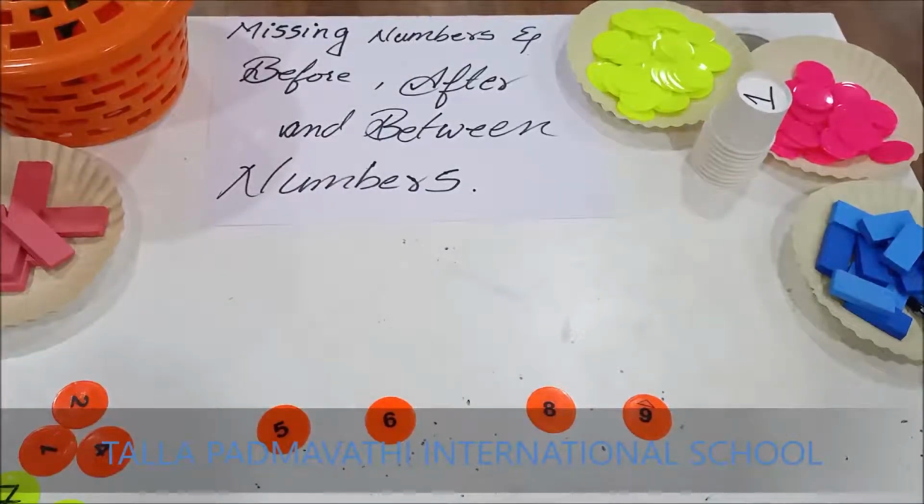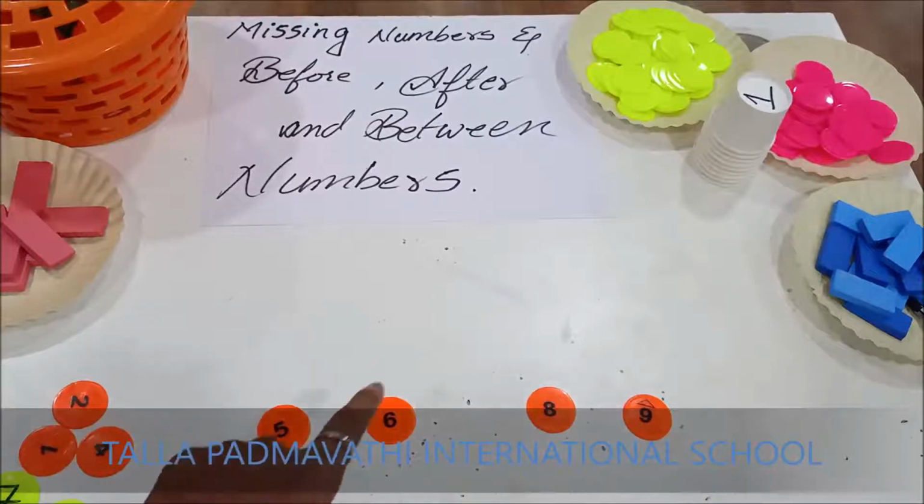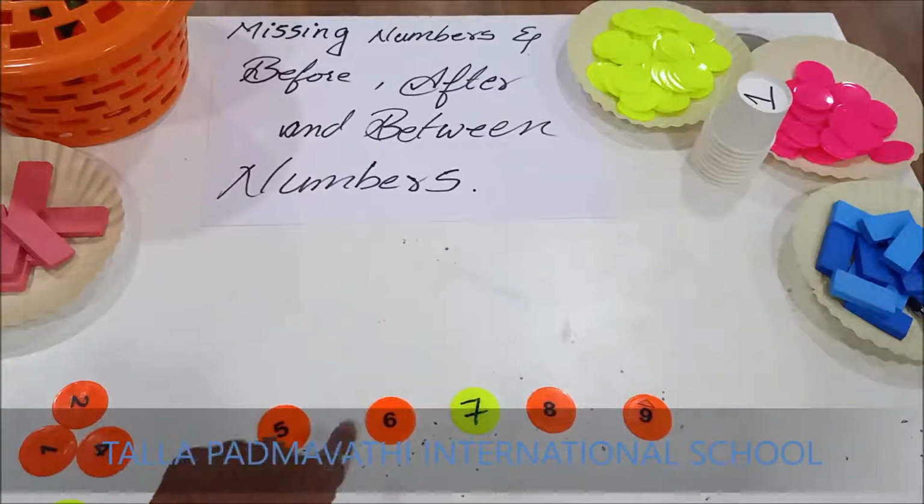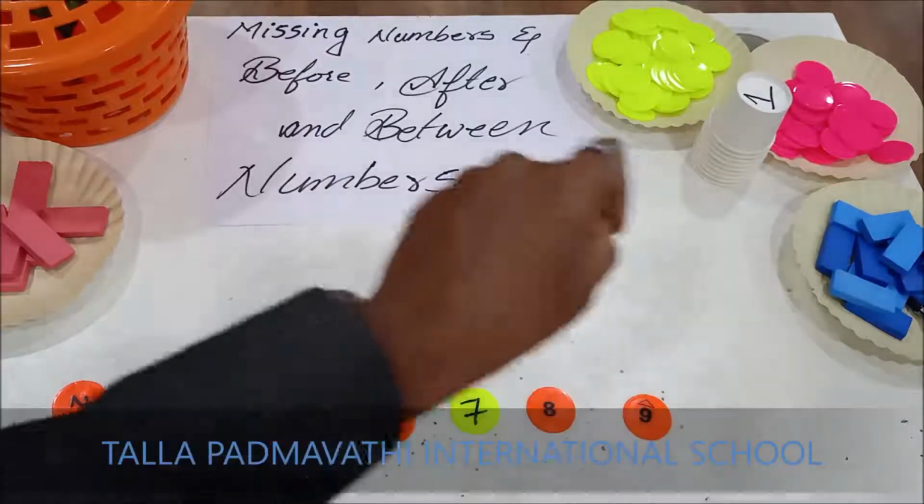Children, come on, tell me. Is it in order 5, 6, 8? Is any number missing? Very good. The number is 7. 5, 6, 7, 8, 9.